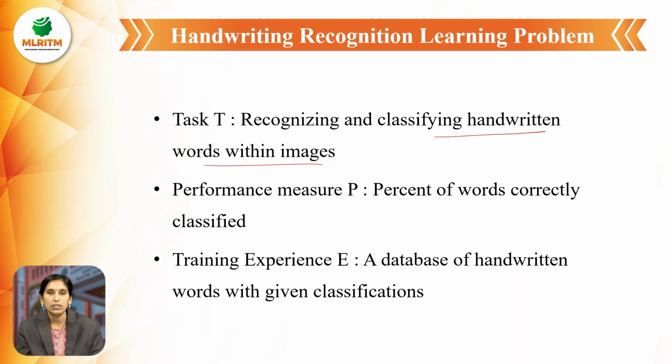We give images and words, and the machine recognizes and classifies the handwritten words within the images. The performance measure is the percentage of words correctly classified. If the machine correctly classifies more words, the performance is higher, otherwise the performance is lower.